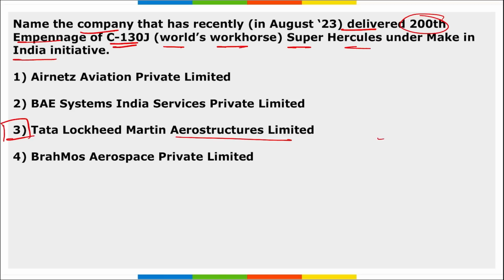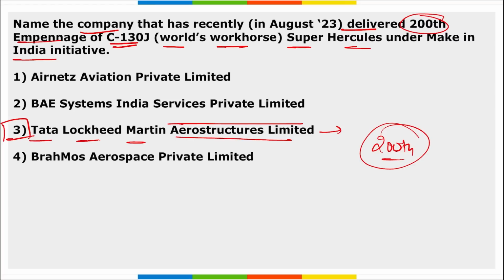They have delivered the 200th empennage, correct? And it was made under the Make in India initiative, correct? And it is for the Super Hercules aircraft that was manufactured in USA for India, correct? And this empennage of C-130J, the Super Hercules aircraft, is delivered to the facility in Hyderabad in India, and it was delivered by Tata Lockheed Martin Aerostructures Limited.